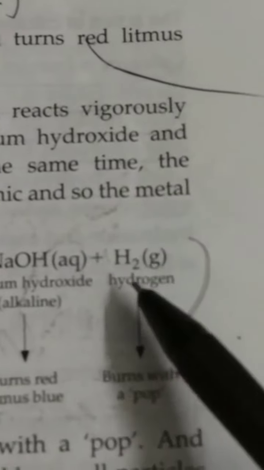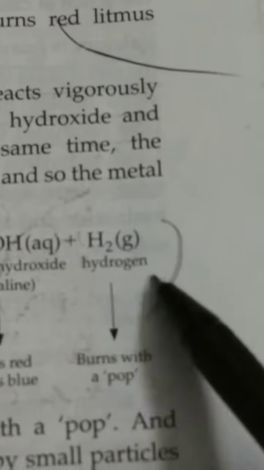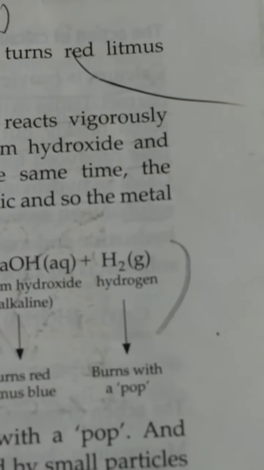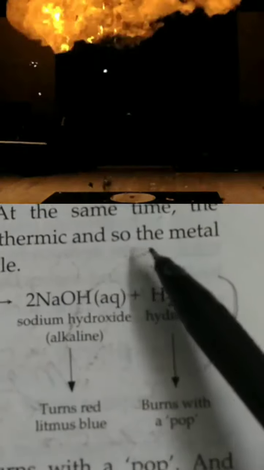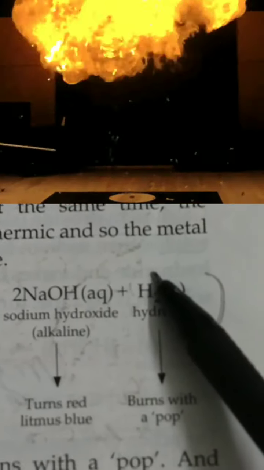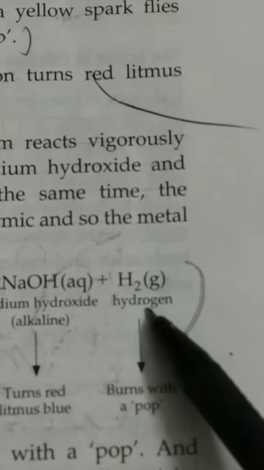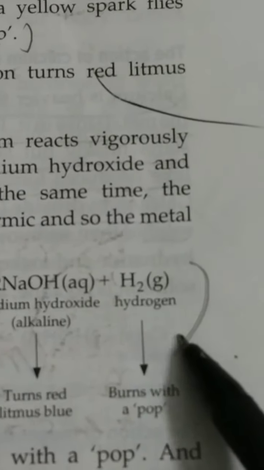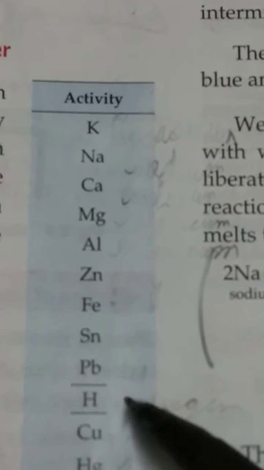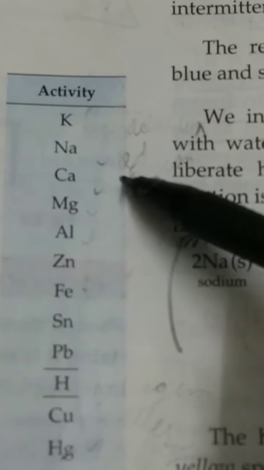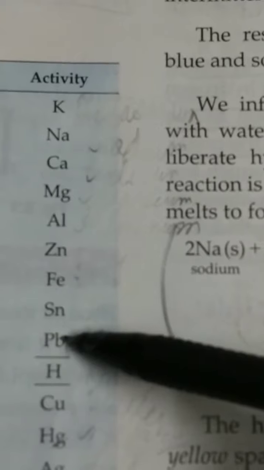Whenever a metal reacts with water, it does so with a view to displacing hydrogen from it. Obviously, only those metals can displace hydrogen from water which are more active than hydrogen, that is, higher than hydrogen in the activity series.